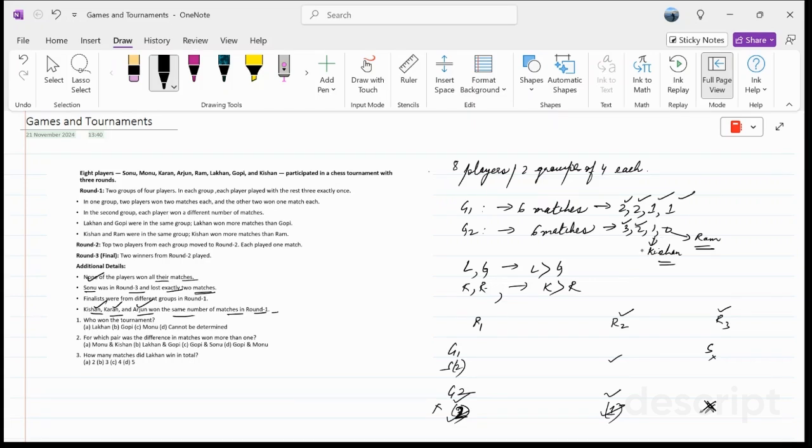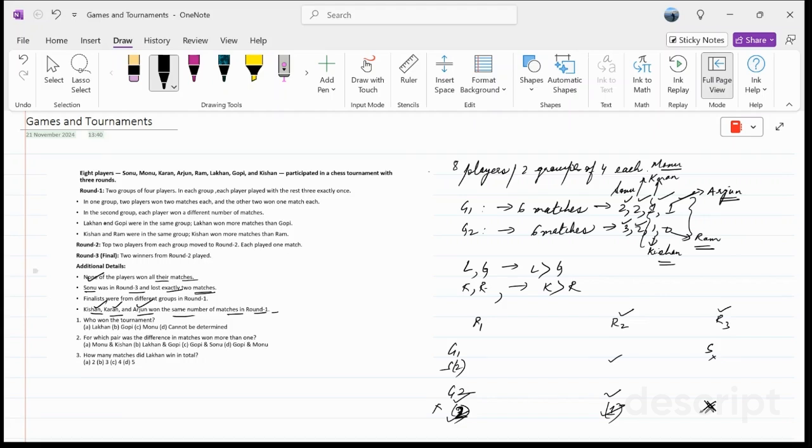So for Kishan to win more matches than Ram, the only possibility is 1 match. For Kishan to win one more match, he has to be in group 2, and he has to play 1 match. Therefore, this becomes Ram. If this becomes Ram, this becomes Arjun. So I will have this as Sonu and this is Monu, because we have this data here.